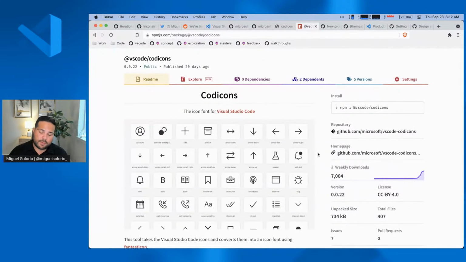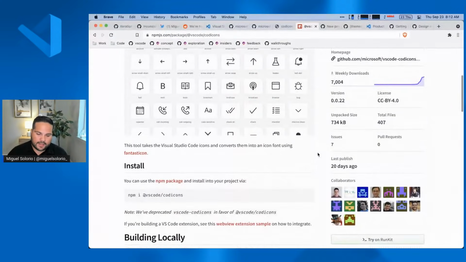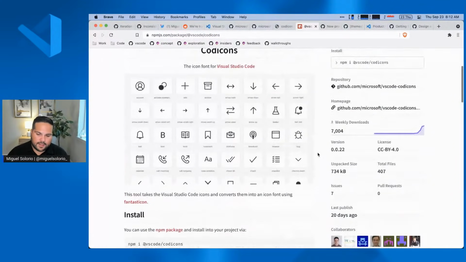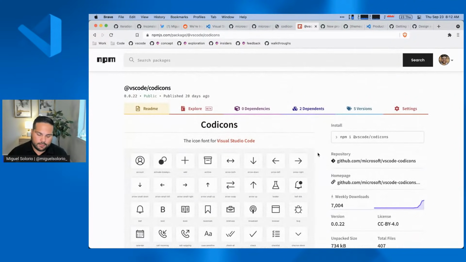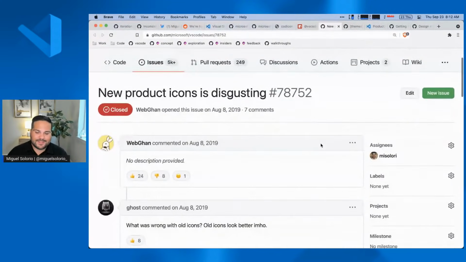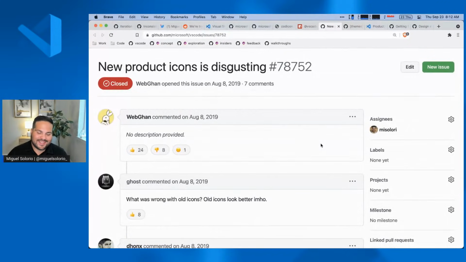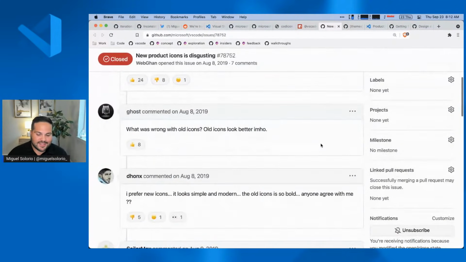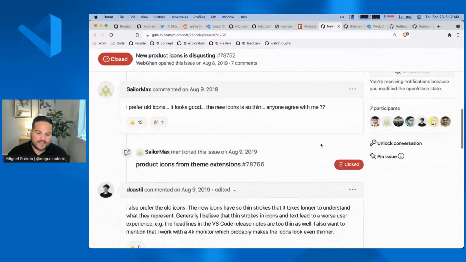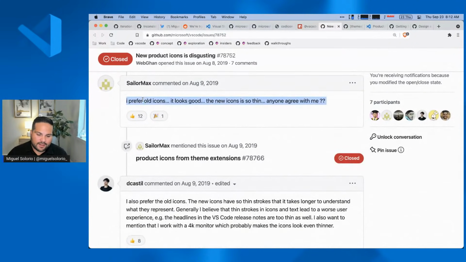So if you want to use this in other projects or even in VS Code extensions, like in web views, you can use those as well. This is a good stepping stone to allow people to use icons in lots of different ways. But ultimately, we also realized that not everybody was a fan of the icons. So we got lots of comments like this, that people just did not like the icons. And when it came down to it, it was more of a preference, that people really wanted the old icons.